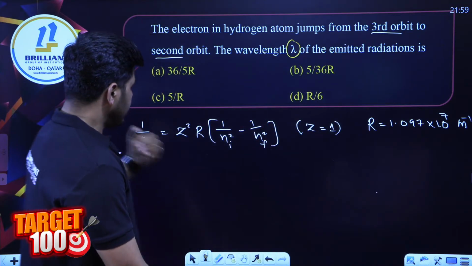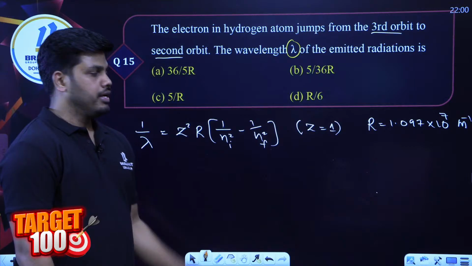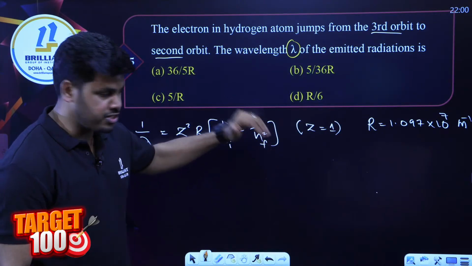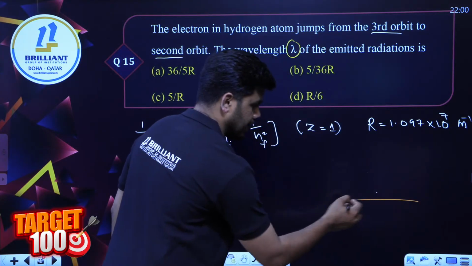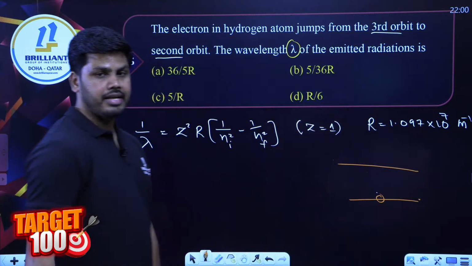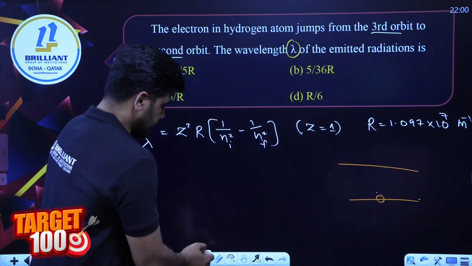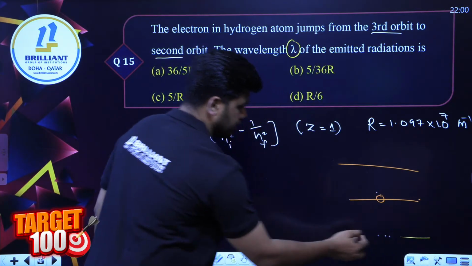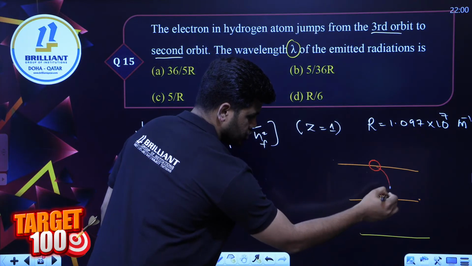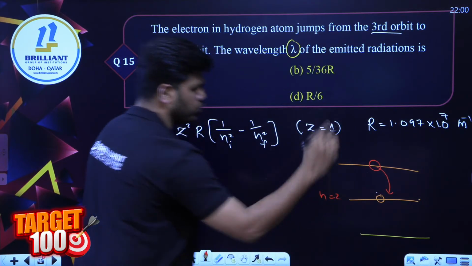Okay, so now we have to check the number of orbits, initial and final. Since we consider the emission spectrum of hydrogen, electrons are always excited from the lower energy level to higher energy level. In this question, the electron is transiting from third to second, N is equal to 3 to N is equal to 2.